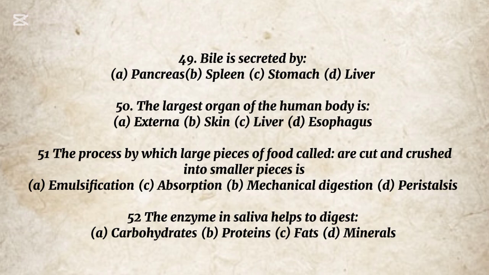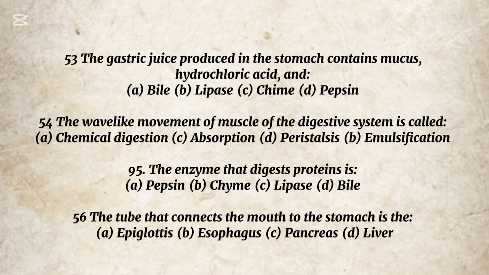52. The enzyme in saliva helps to digest: A. Carbohydrates, B. Proteins, C. Fats, D. Minerals. The correct option is A. Carbohydrates. 53. The gastric juice produced in the stomach contains mucus, hydrochloric acid, and: A. Bile, B. Lipase, C. Chyme, D. Pepsin. The correct option is D.